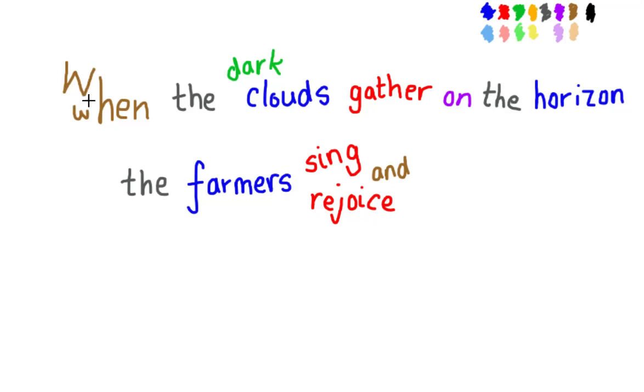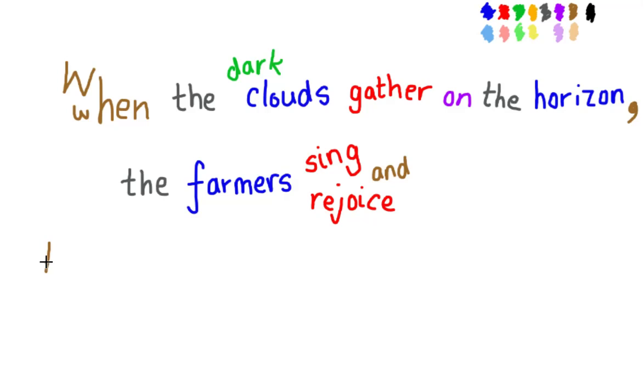now if we start with this clause, and it's called a subordinate clause, and it's starting with this subordinating conjunction when, then we must put a comma at the end of this clause and before the main clause. So now we could say, when the dark clouds gather on the horizon, the farmers sing and rejoice. Full stop. But we're not going to yet.